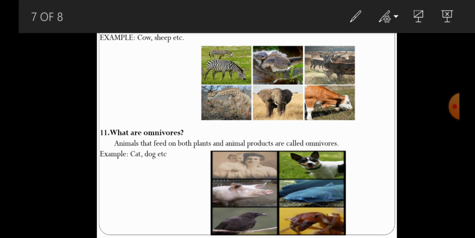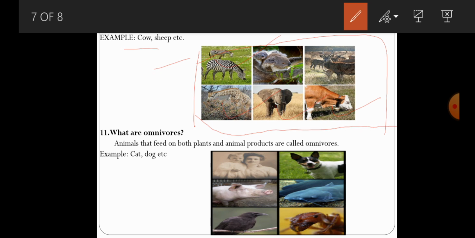Example for herbivores, cow, sheep. This is the picture of herbivores. This particular type of animals eat plants directly. Cow is there, elephant is there, giraffe is there, zebra also there, some other animals also there. These animals or organisms are commonly called as herbivores because they feed on plants directly.